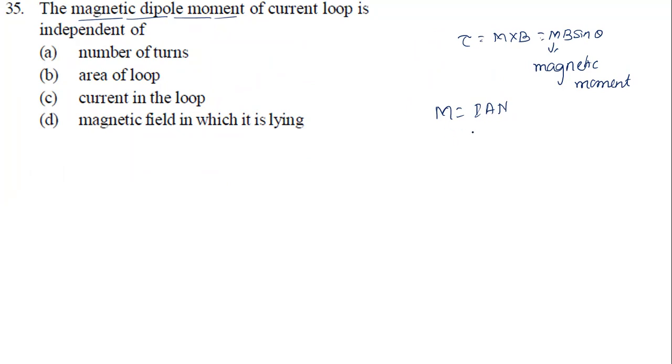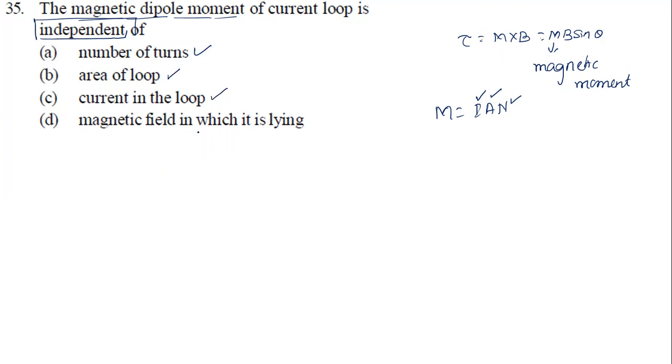So the magnetic moment depends on three things. One is the current flowing through it, the area of the loop or coil we have taken, and how many turns you are maintaining. Now they are asking independent. This is a very important thing, not dependent. So it depends on the number of turns, it depends on the area of the loop, it depends on current.